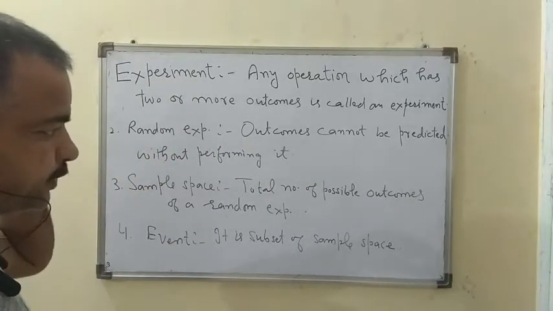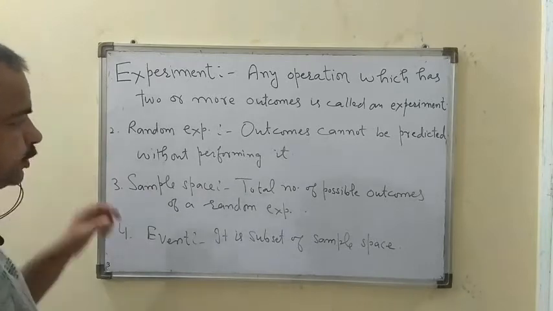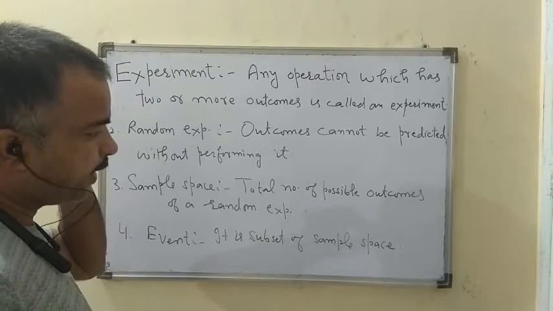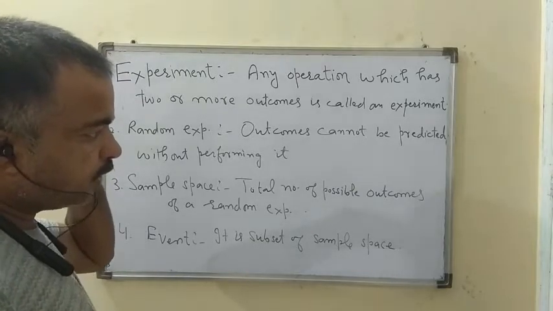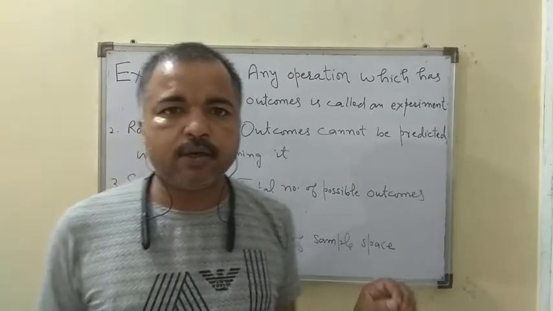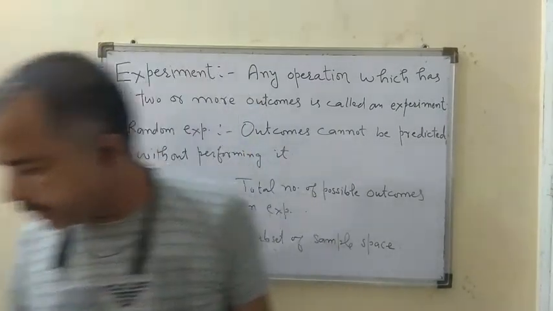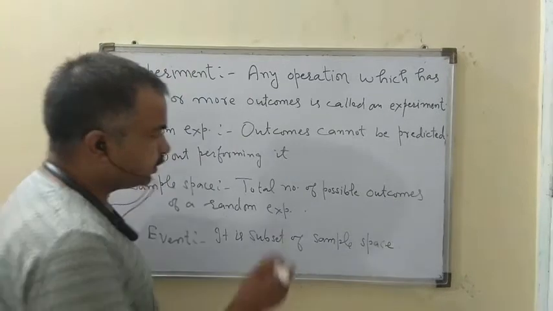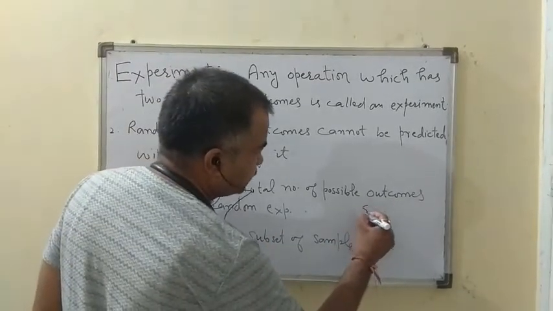Then sample space. Sample space is the total number of possible outcomes in a random experiment. For example, if we toss a coin, then the total number of possible outcomes is the sample space.